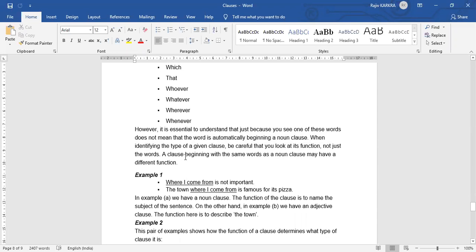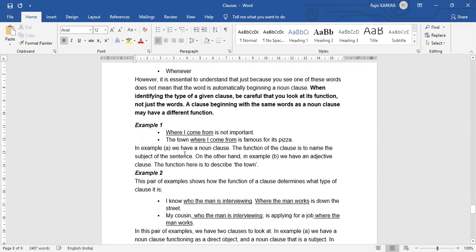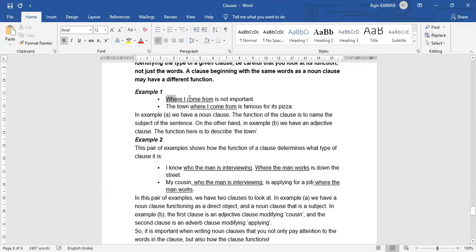When identifying the type of a given clause, we need to be careful that we look at its function, not just the words. So a clause beginning with the same words as a non-clause may have a different function, right? This is important to understand. Where I come from is not important. The town where I come from is famous for its pizza. So we have a noun clause.